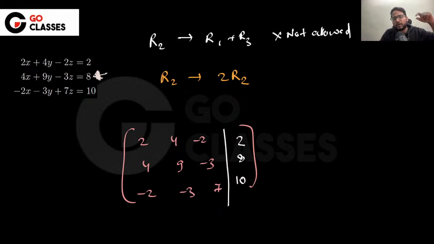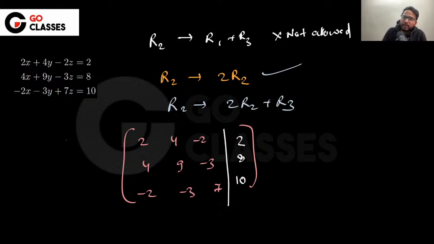But if you remember it, then you have to remember one more thing, which is in the case of determinant. I will tell you what you need to remember. Anyway, you can definitely do this, R2 gives 2R2. There is no issue at all. Now tell me, can you do R2 gives 2R2 plus R3 here? Yes, you can definitely do it, right?